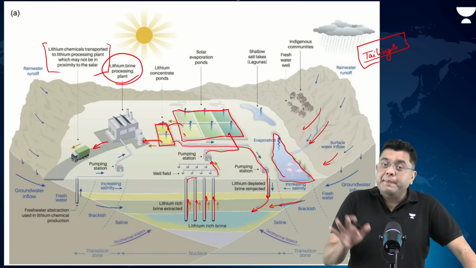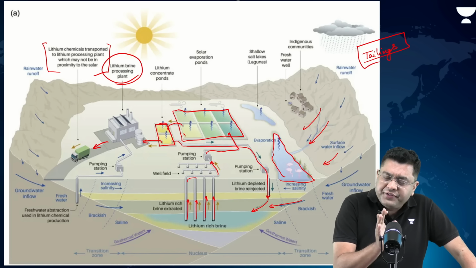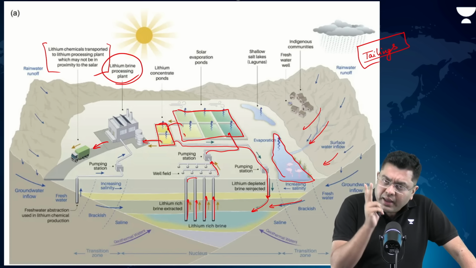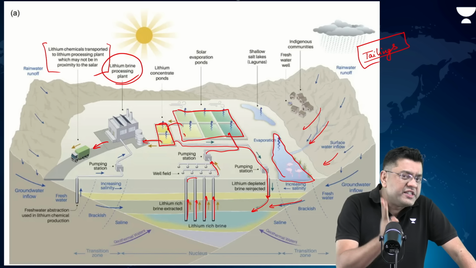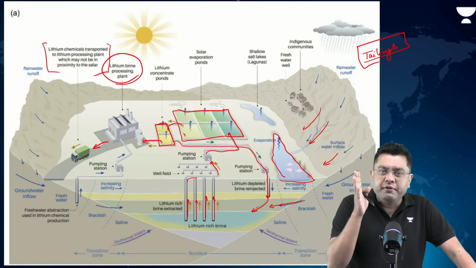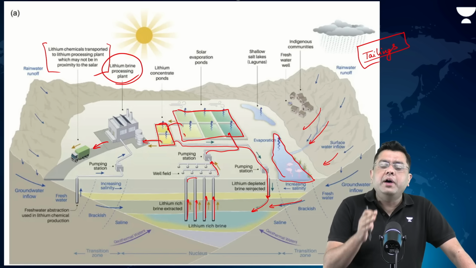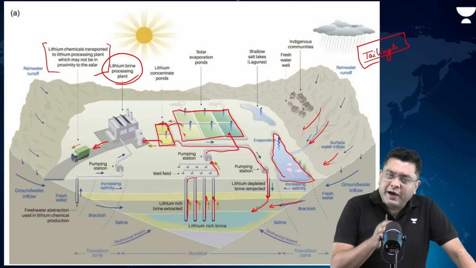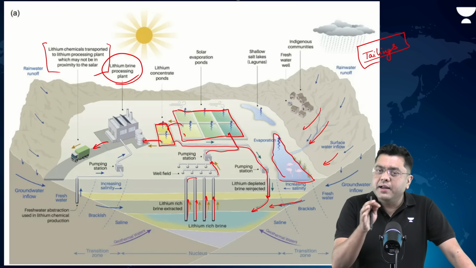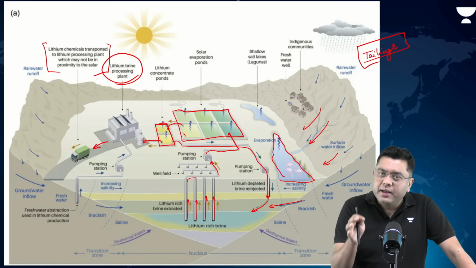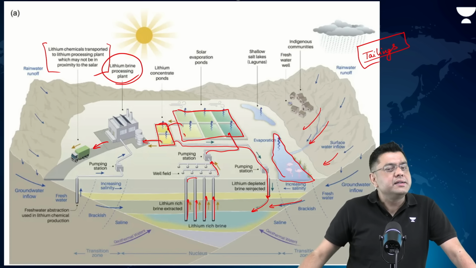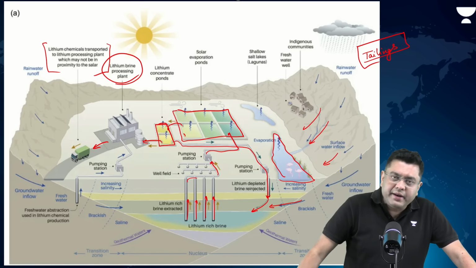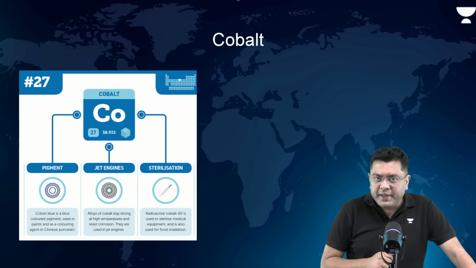Okay, so this was about lithium. What we have seen: utility, areas of deposits, which has the largest deposit, Bolivia, which is the largest producer, Australia. And we have seen where in India it is found: Jammu Kashmir, Rajasthan, Jharkhand, Chhattisgarh, Arunachal Pradesh, Nagaland, and Meghalaya. These are the areas where typically lithium is found.